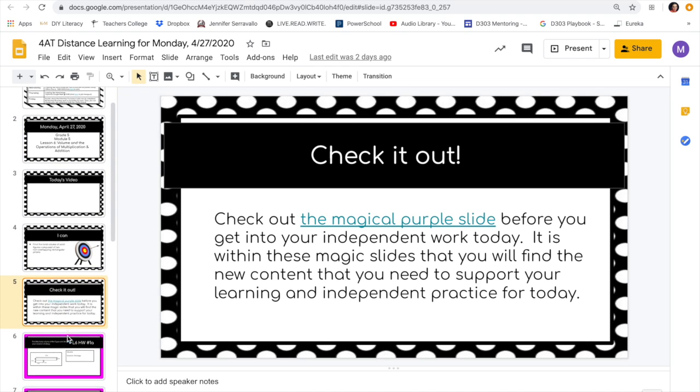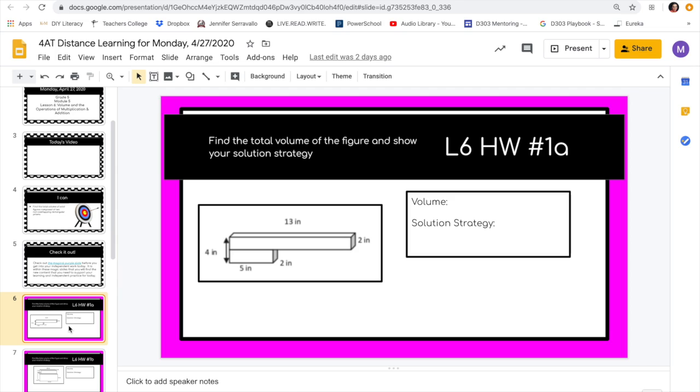What we're going to be doing is looking at more complex figures, and we're going to be determining the volume of these figures. Sometimes we're going to have to solve a mystery. This one, for instance, we know that this whole piece from this point to this point is 4, but we don't know exactly what that dimension is.